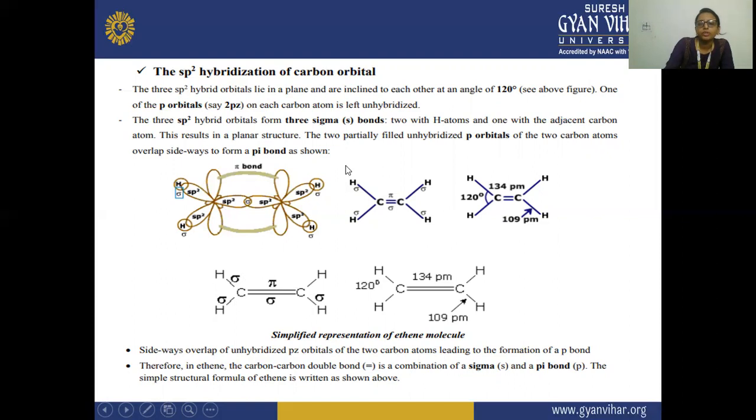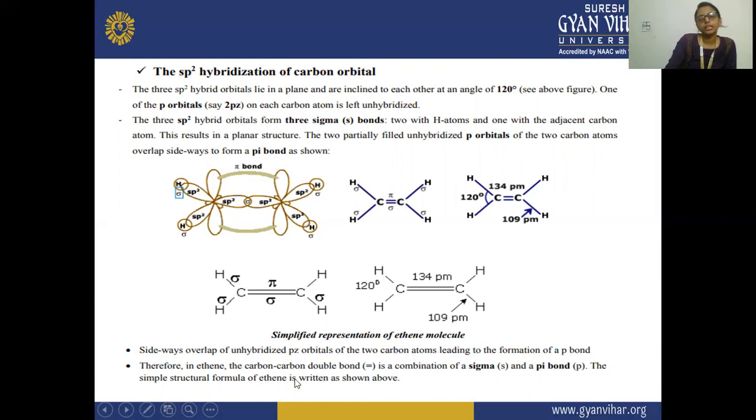Okay. So here you can see this sp2 orbital forming a sigma bond, and this carbon-hydrogen is also forming a sigma bond, and the angle is 120 degrees. Here you can see a side-by-side overlapping of an unhybridized pz orbital of the two carbon atoms, leading to the formation of a pi bond.